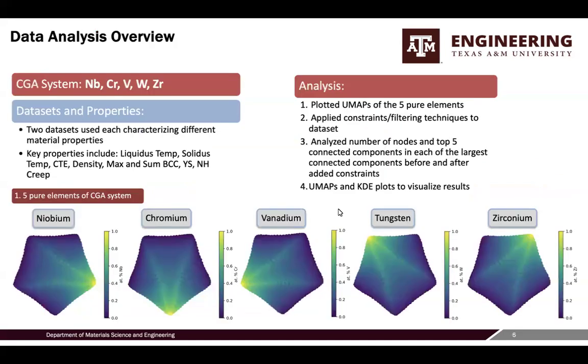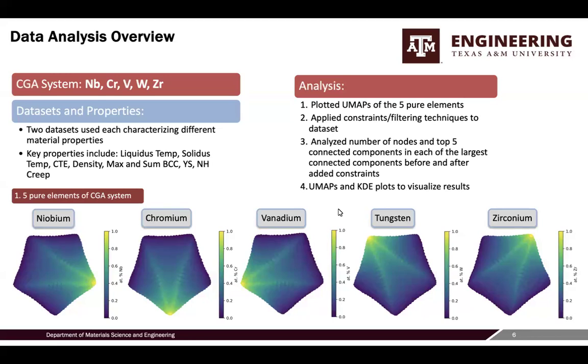Getting into the bread and butter of the project, I used 2 data sets that describe the CGA system of niobium, chromium, vanadium, tungsten, and zirconium, each characterizing different material properties. Constraints and filtering techniques were applied to the data sets. UMAPs were plotted for the 5 pure elements, and constraints were applied to analyze nodes and the top 5 connected components before and after adding constraints. And lastly, UMAPs and KDE plots were used to visualize the results.